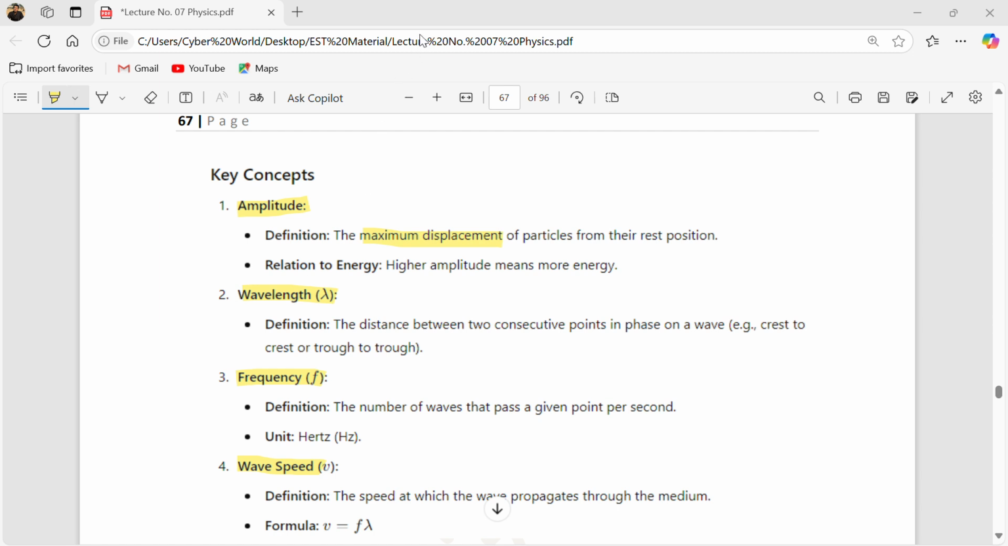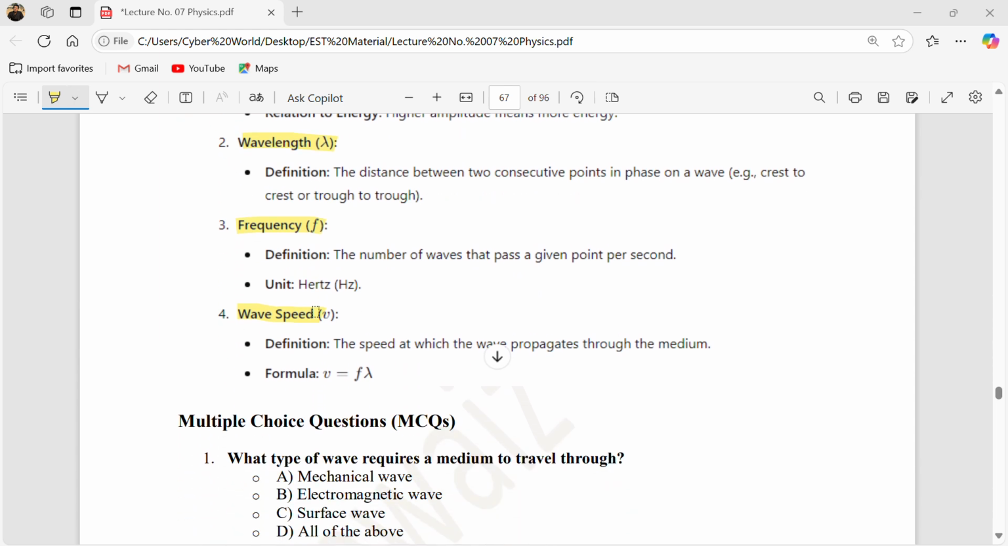So on to the frequency. What is frequency? Basically, the number of waves per second is called the frequency. Okay, and the unit of frequency is hertz, and the unit of wavelength is meters.